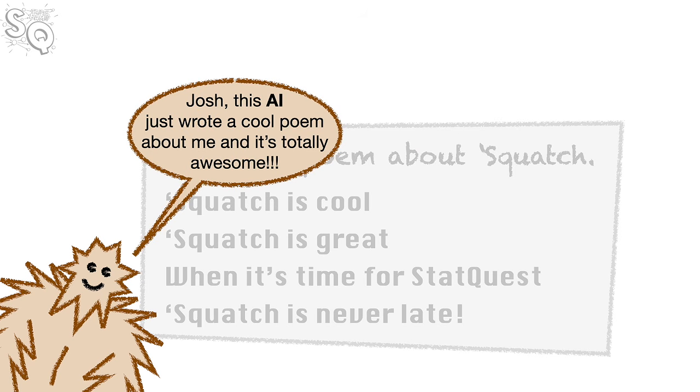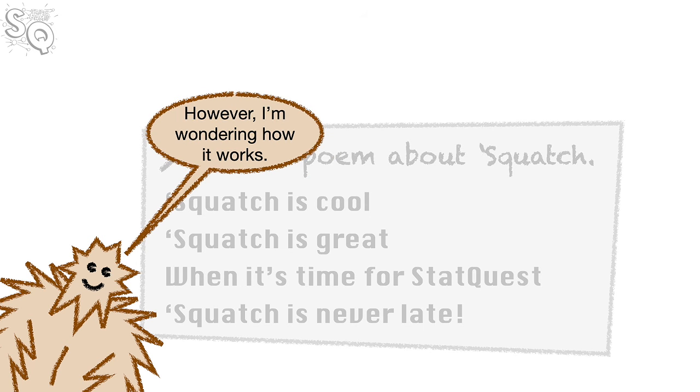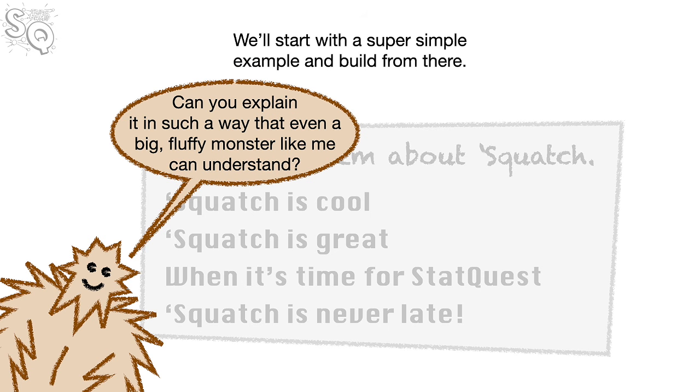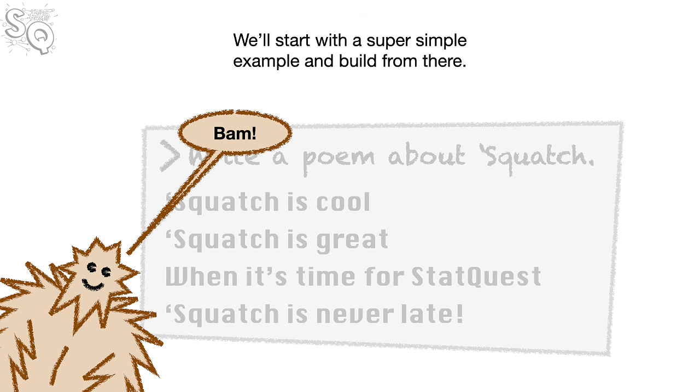Josh, this AI just wrote a cool poem about me and it's totally awesome. However, I'm wondering how it works. Can you explain it in such a way that even a big, fluffy monster like me can understand? I'll do my best, Squatch. We'll start with a super simple example and build from there.